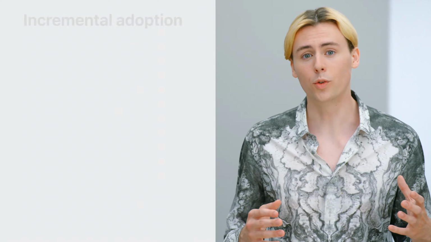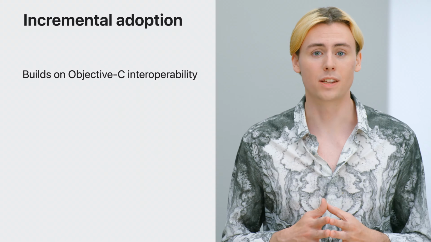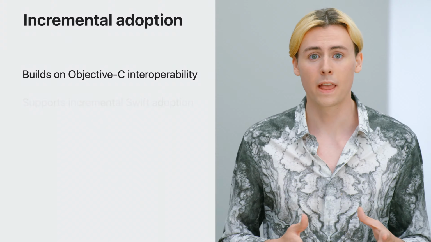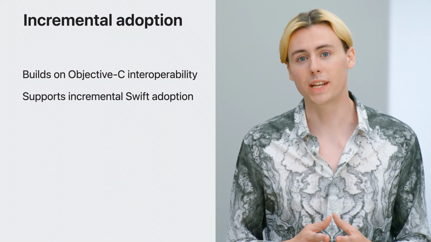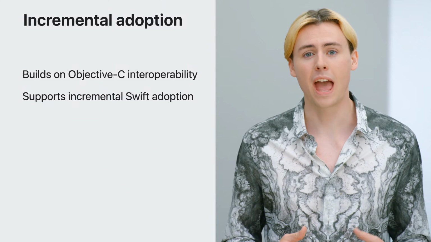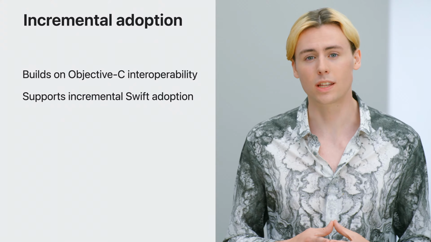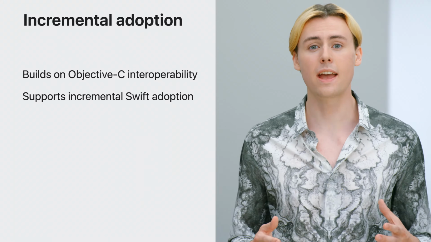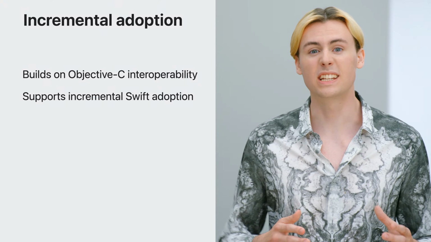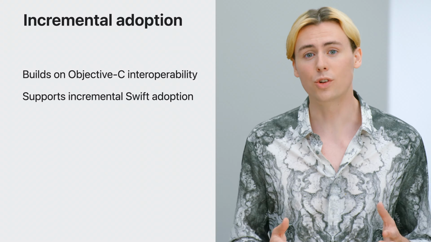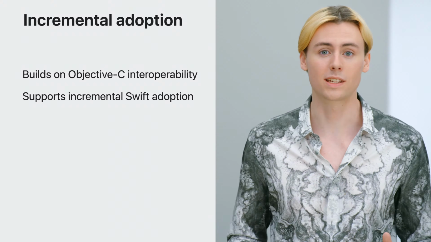Swift launched into a world where there are many big apps and codebases written in Objective-C. It was essential that Swift was able to take advantage of this existing code and be incrementally adopted into these codebases. Today, Swift takes this interoperability to the next level, allowing you to adopt Swift in even more places.